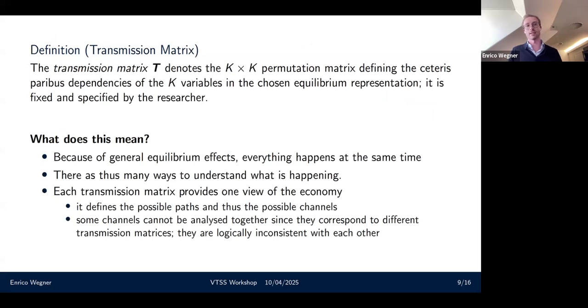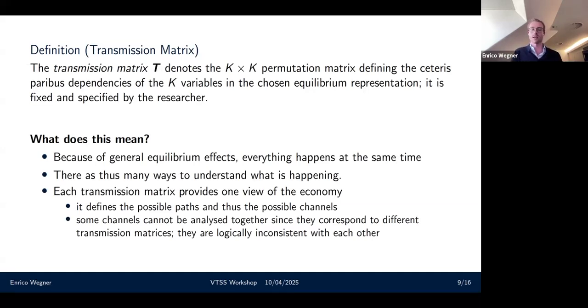One problem that I'm still facing here, though, is that I have multiple, or n factorial, kinds of representations. So I need to fix one or two of these representations. Mathematically, again, we only do this through the transmission matrix, a permutation matrix, so it really just defines the ordering of the variables. Now, the reason why I have so many representations is because we're in a general equilibrium where everything kind of causes everything. We have a cyclical behavior.